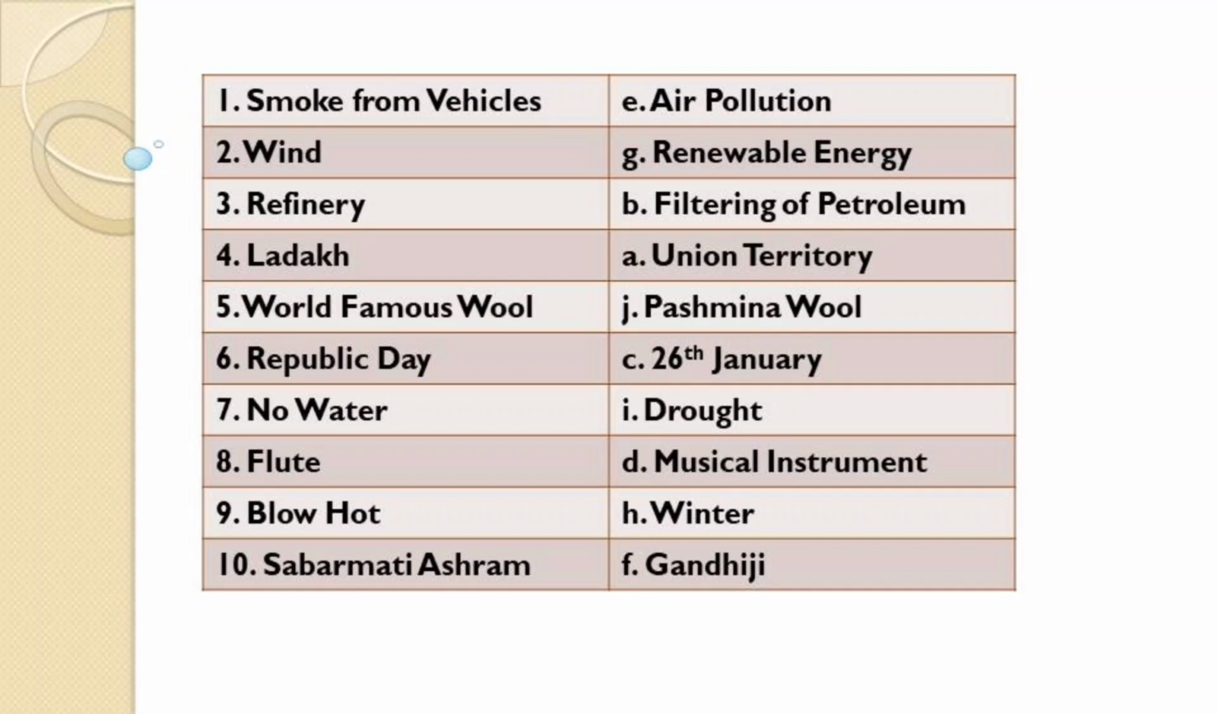We blow hot during the winter season because during winter it is cold and we blow hot with our mouth, isn't it? So option 9 matches with option H. Then the last one, Sabarmati Ashram is the ashram of Gandhiji. So option number 10 matches with F.